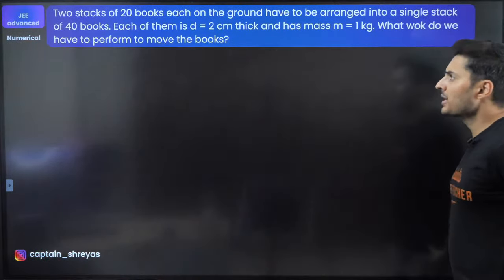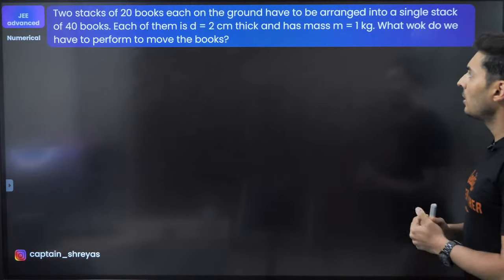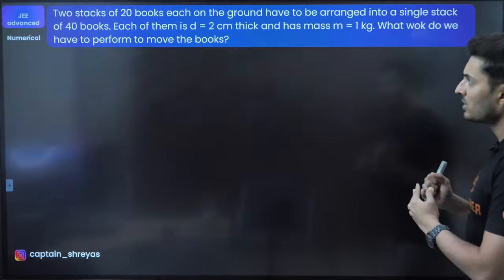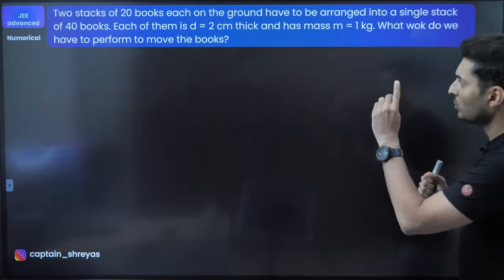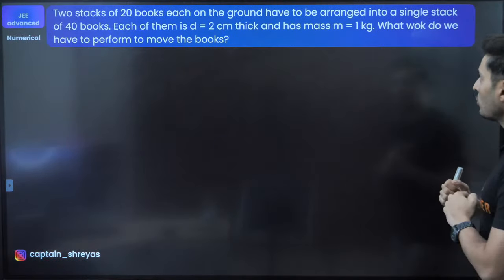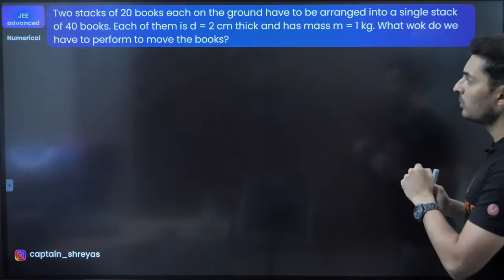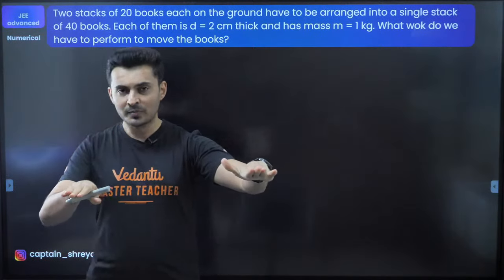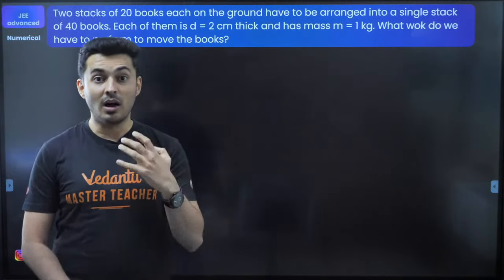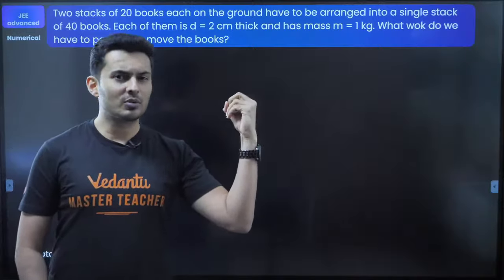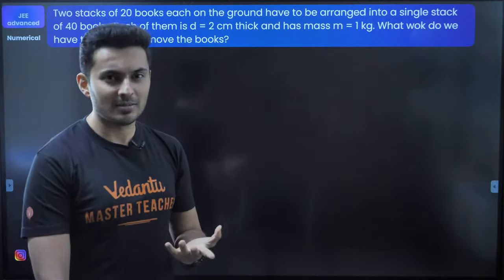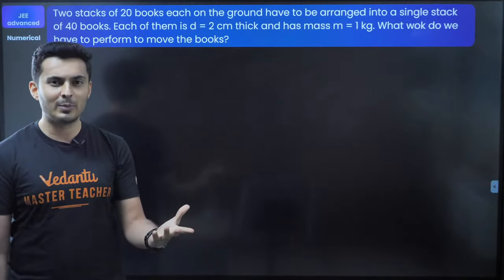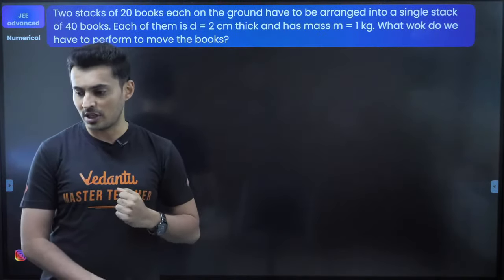We have two stacks of 20 books, each on the ground, which have to be arranged into a single stack of 40 books. Each book is 2 centimeters thick and has a mass of 1 kg. What work do we have to perform to move the books? So there are two stacks of books and you want to make it into one stack. How much work do you need? Believe me, this question looks easy, but many people make some silly mistake. Either they miss out a factor of 2, forget some division, forget some multiplication. So lots of chances of silly mistake.